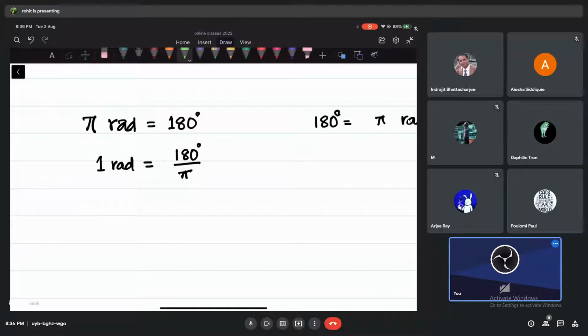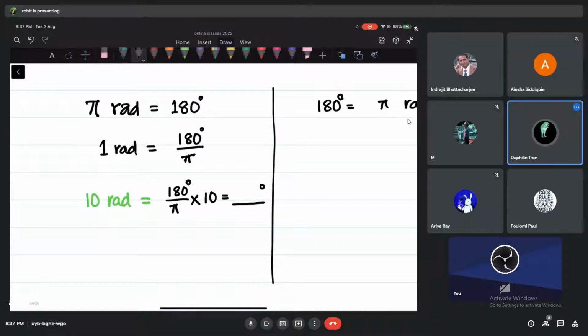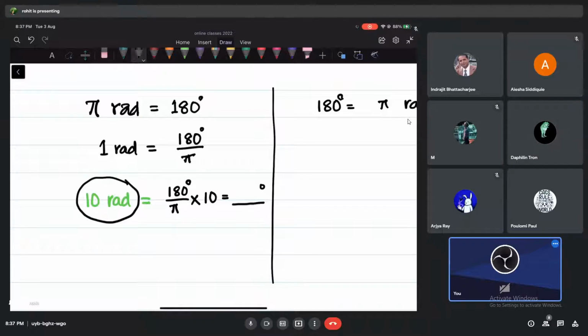So in this problem, what I'm trying to do is this. If I ask you what is 10 radians, what is your answer? Equal to how many degrees? I'm using this one. Simple. 180 degrees by pi, and of course I have to multiply by 10. When I calculate this, don't keep the pi like that, put 22 by 7 and I'll get some number. I'm not worried about the numbers right now. But that will be in radians or degrees? Degrees. So I have converted 10 radians into degrees.